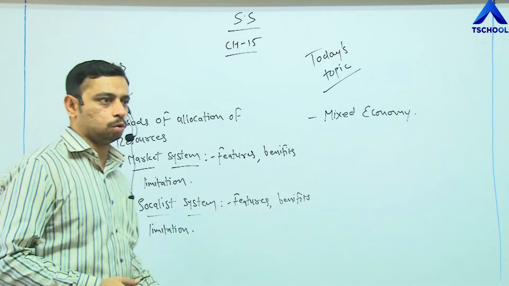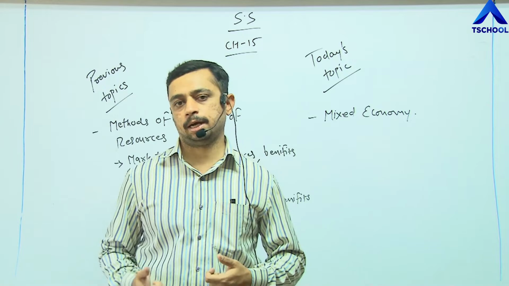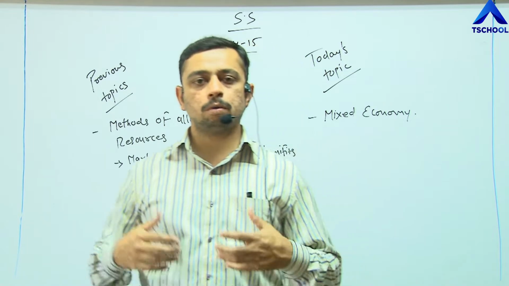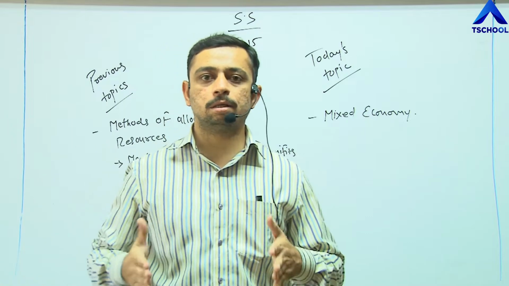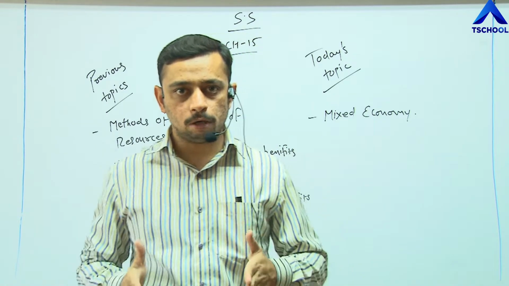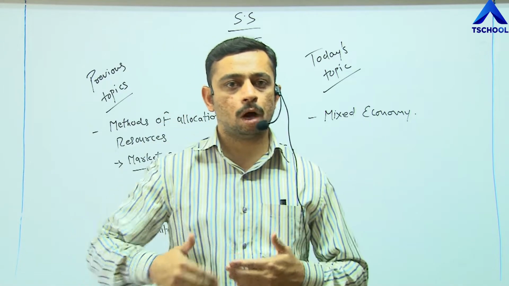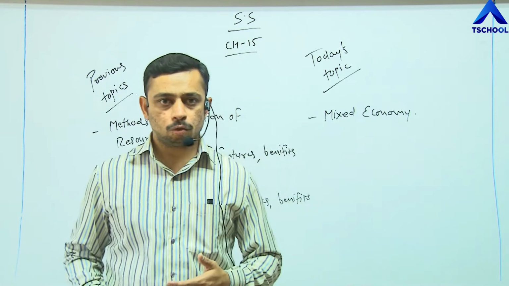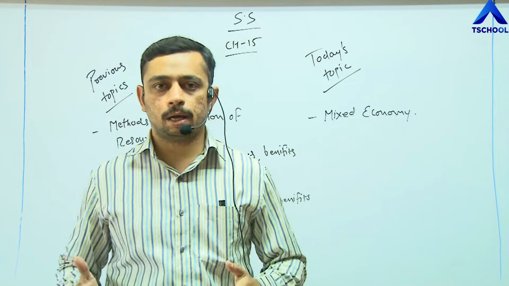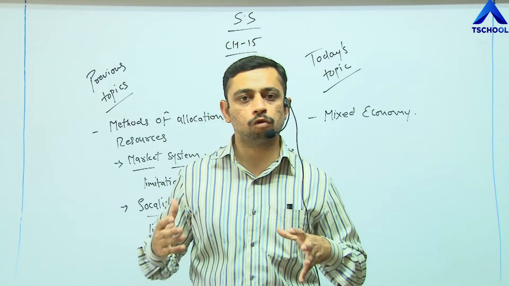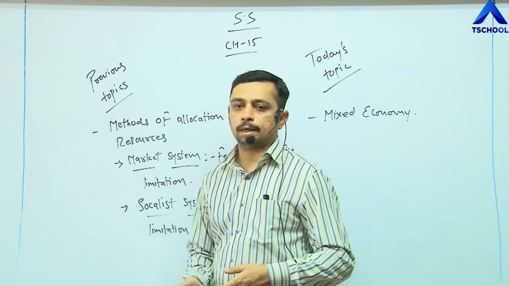And we have seen two types. First is the market system, that is the market mechanism, and the second one is the socialist system. What was in the market system? Market system was all about the luxurious thing. It is a profit center product that was put in the market with an aim to achieve higher returns and higher profit, so that the standard of living will improve. And those countries like America, Japan, all those countries used to develop their systems because they were developed nations, so they were following the market system.